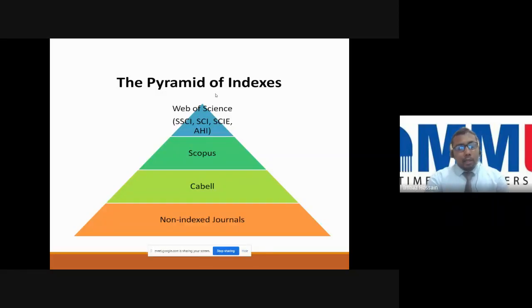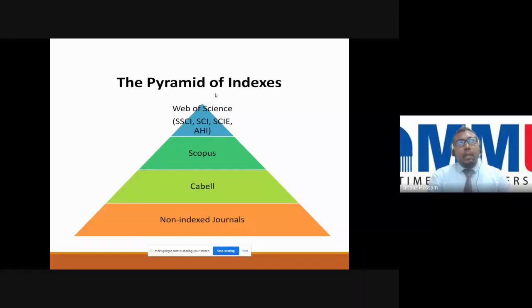Then there are other indexes like Cabell and non-index journals. Non-indexed journals I do not suggest publishing in, because now you see the competitiveness. We have to show that you are capable of publishing good articles in good reputed journals. So I suggest focusing on the top tier journals.